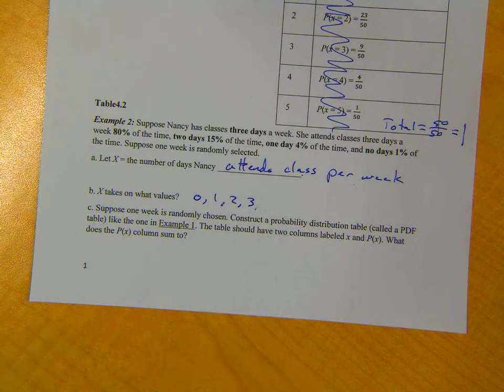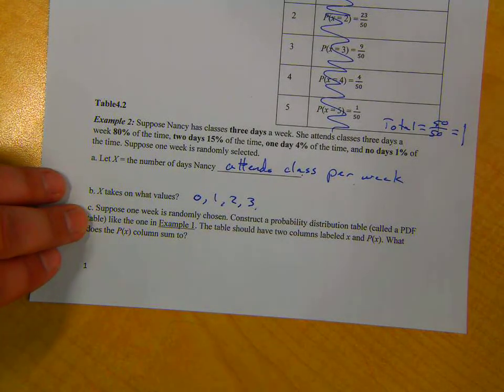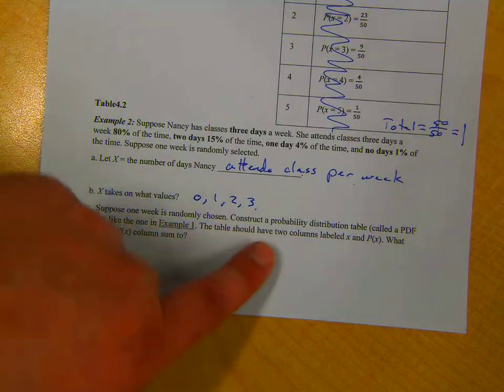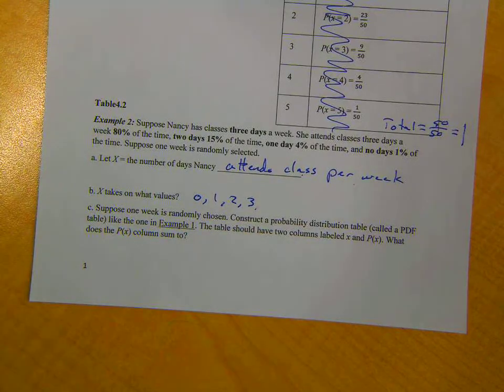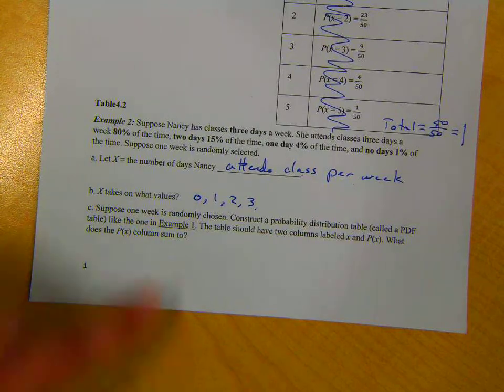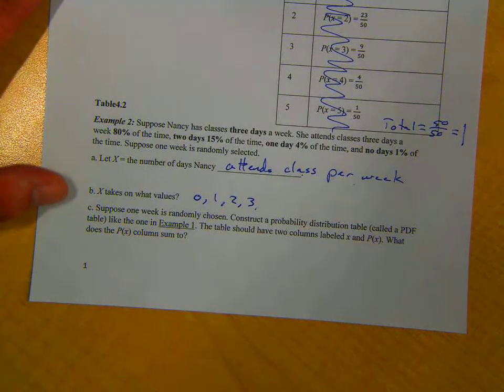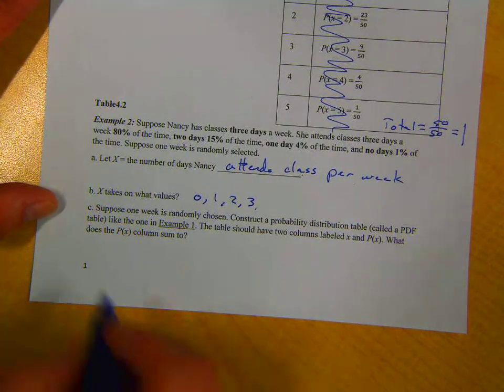So we're just trying to place the outcomes out there so that if we've got a probability distribution, I can then write it. I think that's the next step. Suppose 1 week is randomly chosen, construct a probability distribution table, called the PDF table, like the one in example 1. The table should have 2 columns labeled X and P of X. What does the P of X column sum to?